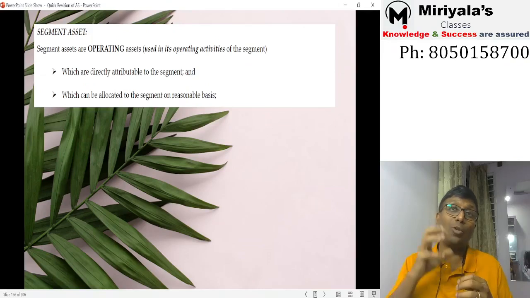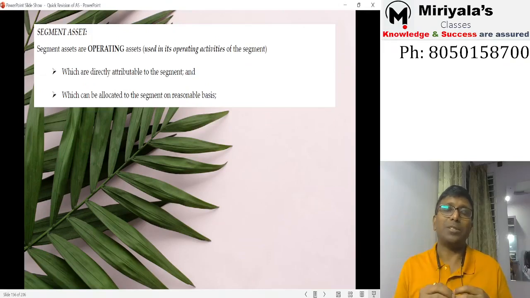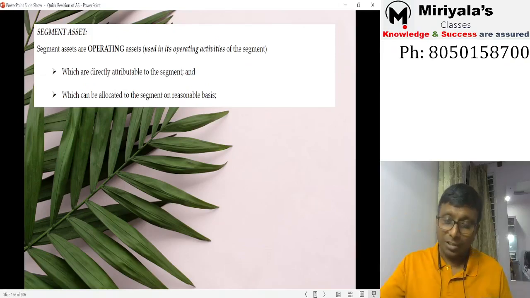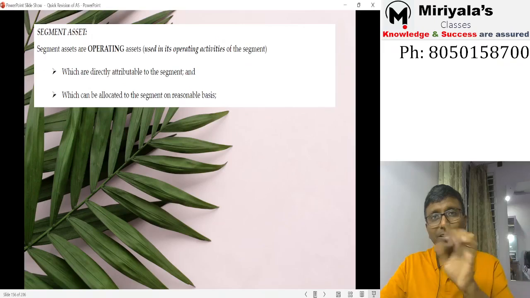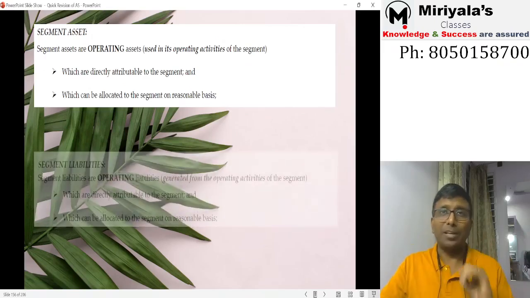But sir, a loan I have given? No, that is not an operating business. That is an investment activity. It cannot be taken into account. Got it? Investment in equity shares, why will it come? It is an equity investment activity. It is not an operating activity.